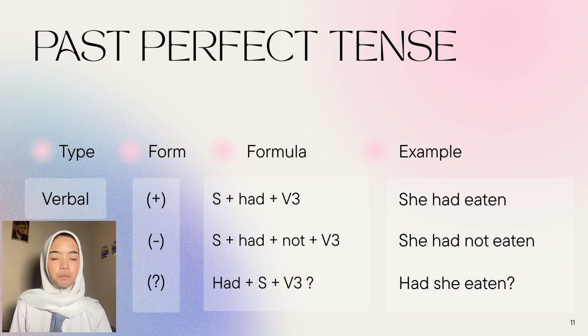Next, we are going to past perfect. It has two types. The first one is verbal. In its positive way, it is subject plus had plus verb 3. For example, she had eaten. In its negative way, it is subject plus had plus not plus verb 3. For example, she had not eaten. And for its interrogative way, it is had plus subject plus verb 3. For example, had she eaten?